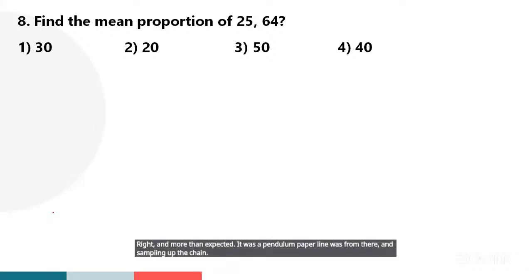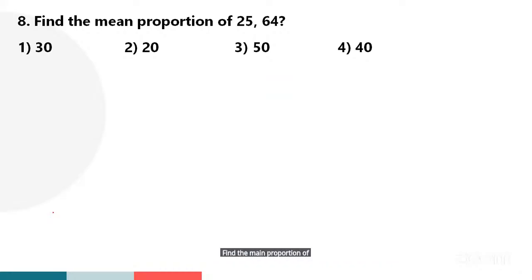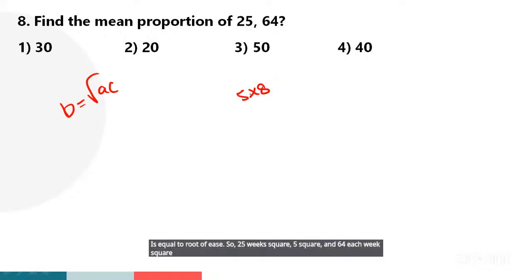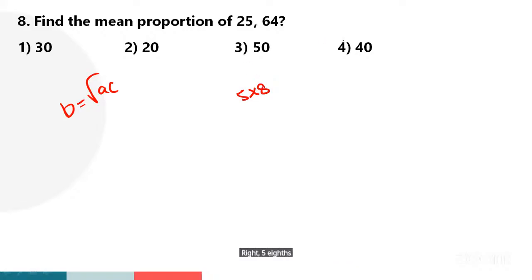Find the mean proportion of 25:64. Mean proportion formula: root of the product. 25 is 5 square, and 64 is which square? 8 square. Right. 5 eights are 40. Very good, excellent.